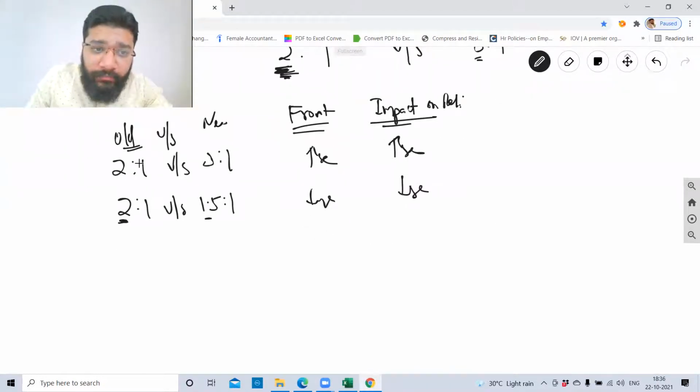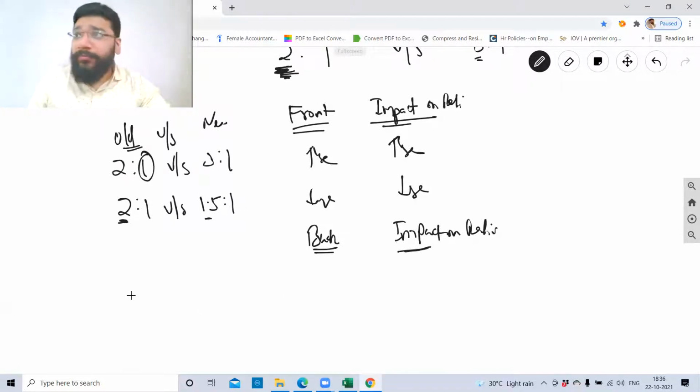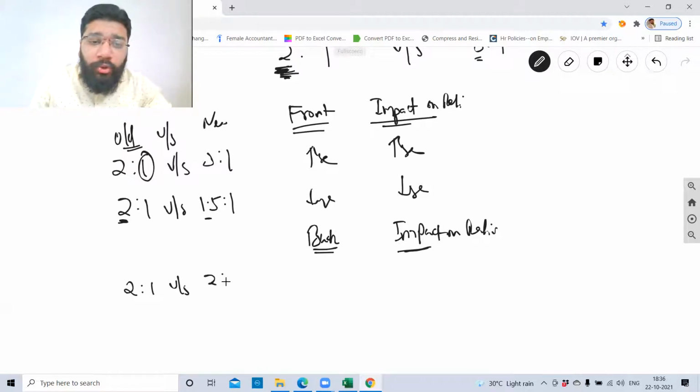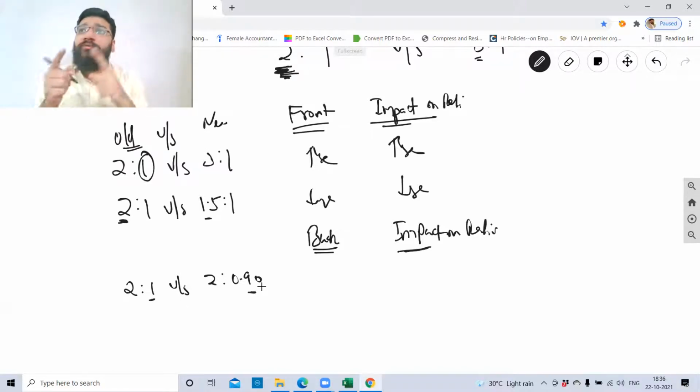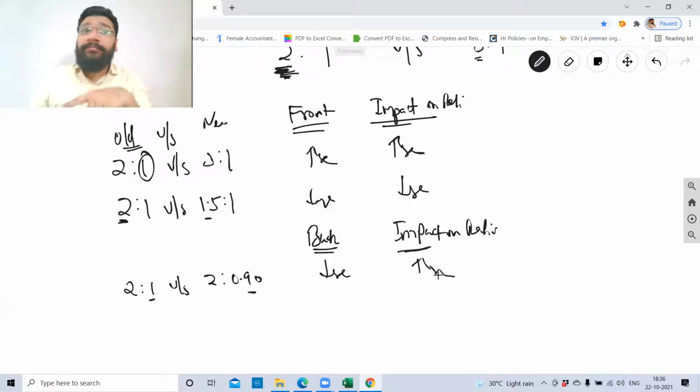Now the back portion. And what is the impact on the overall ratio? Sorry about the handwriting. I'll try to improve. Now the old ratio was 2:1 and the new ratio has become 2:0.90. So if you see, the behind part is reduced from 1 to 0.9. So your back portion has decreased. So what will be the overall impact on the ratios? Increase. It will be opposite to that. So if the behind ratio, the denominator part, decreases, the overall ratio increases.